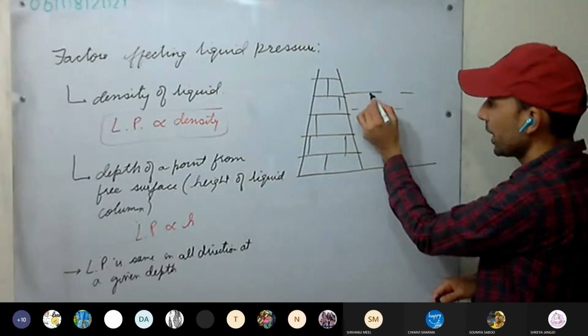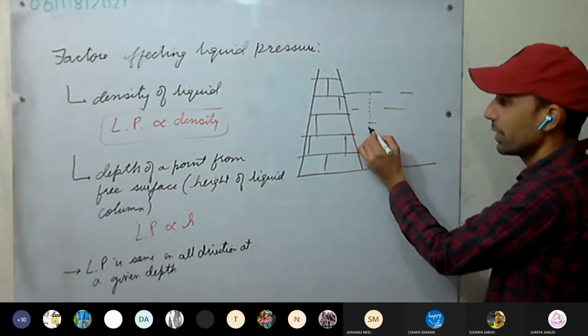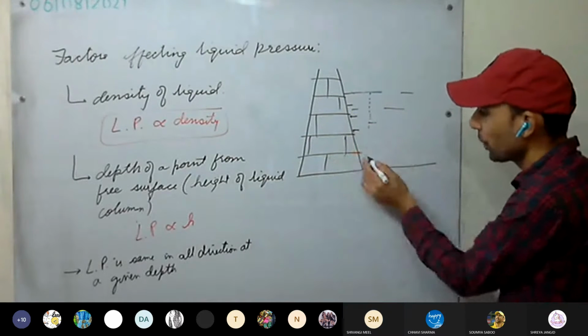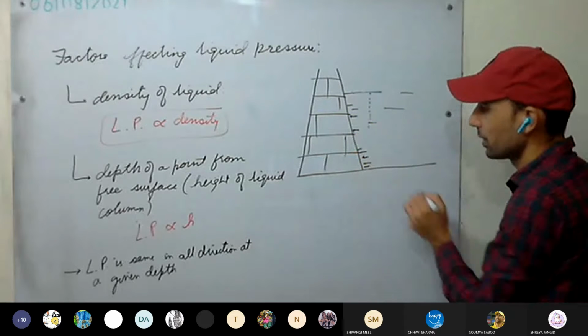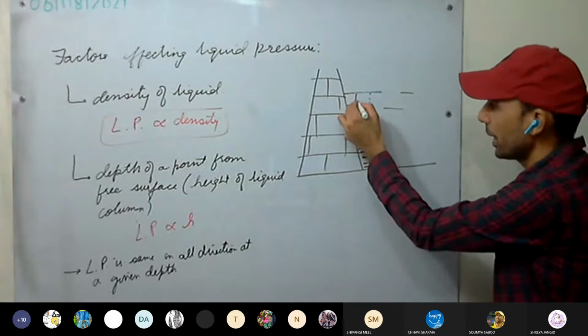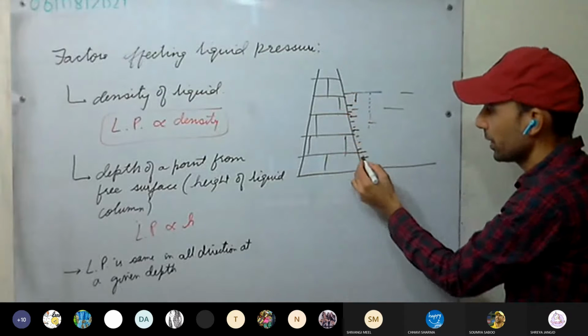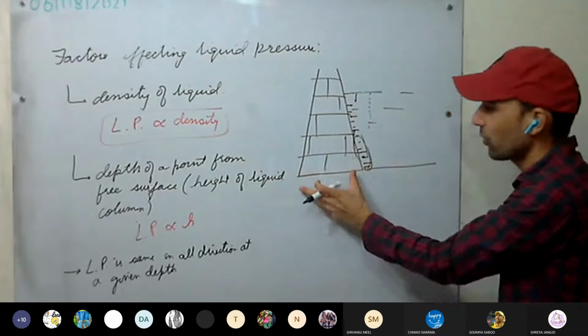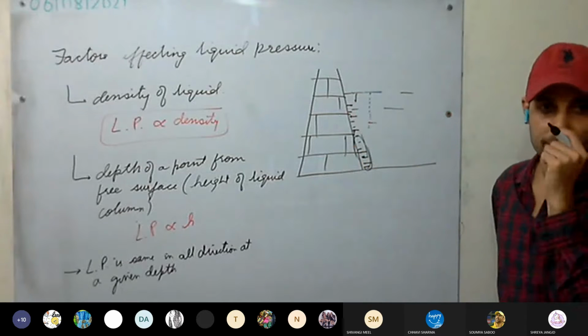As the depth increases, what increases? Liquid pressure increases. So as the depth increases, more pressure will be on the walls. More lateral pressure will be there. Therefore, to withstand that high pressure, the base is always made broad. This is very important.